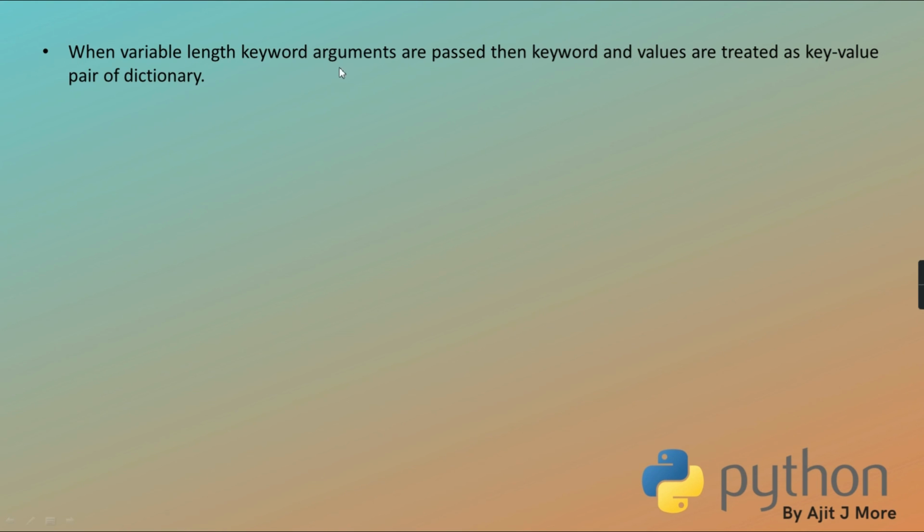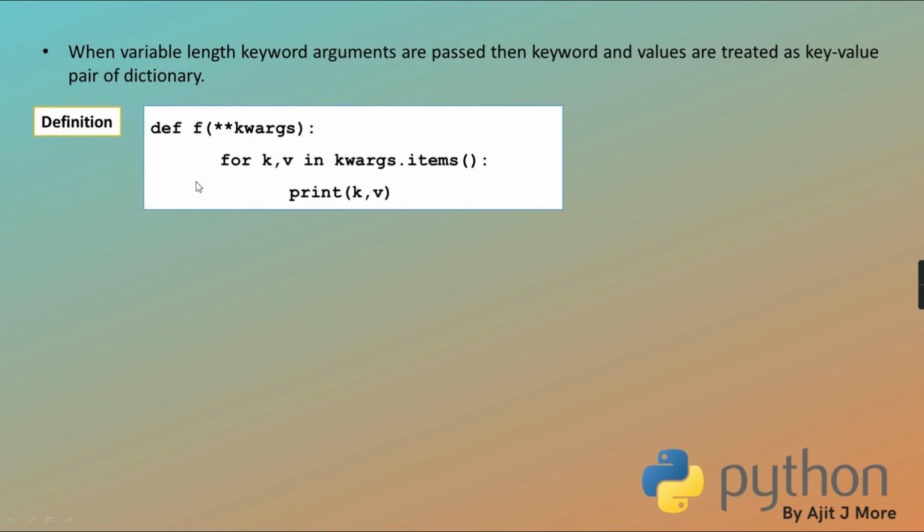Okay? So when variable length keyword arguments are passed, the keywords and the values are treated as key-value pairs of a dictionary. Okay, see the example. Now to that parameter you have preceded a double star. So the function tells the Python interpreter that at the time of call you are going to give name-value pairs, and everything is getting packed into a dictionary, and the dictionary is received here.